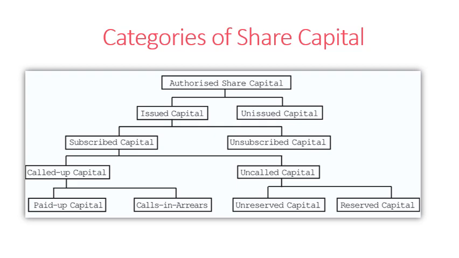Categories of share capital. The same we already discussed in our previous class. Once again, I'm going to discuss the same. The first category is termed as authorized share capital. What do you mean by authorized share capital? Authorized share capital is the registered share capital of a company. So it is the registered or nominal share capital of the company.